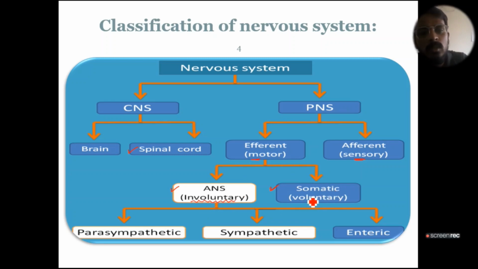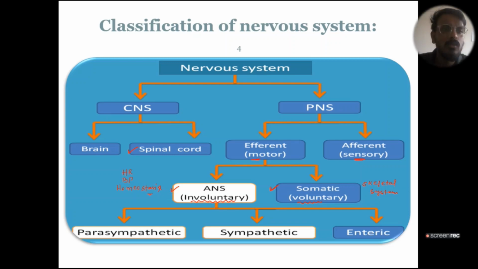But the somatic system is under our voluntary control, like if you want to walk, write, smile or run, anything under our control is basically controlled by our somatic nervous system, that is our skeletal muscle systems. Similarly, the autonomic nervous system controls effects like our heart rate, blood pressure regulation and homeostasis. All this activity comes under our autonomic nervous system.